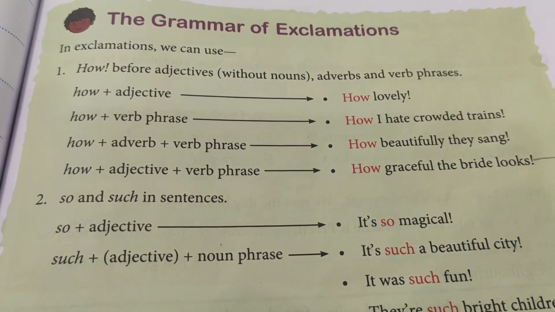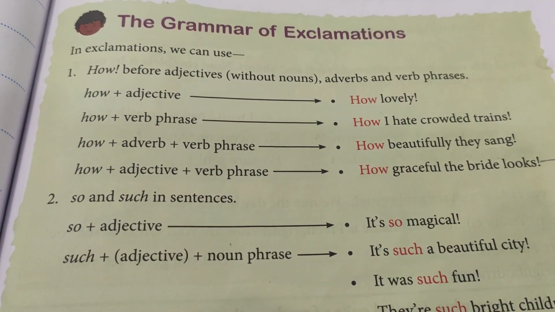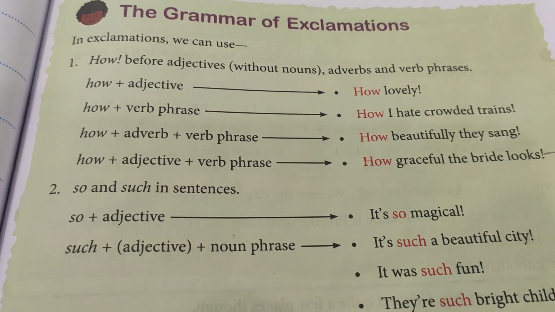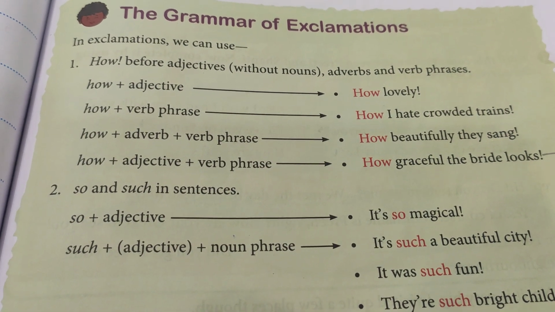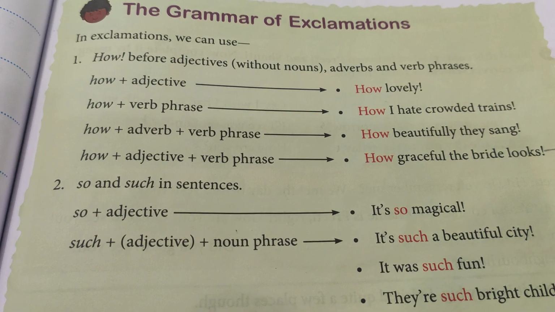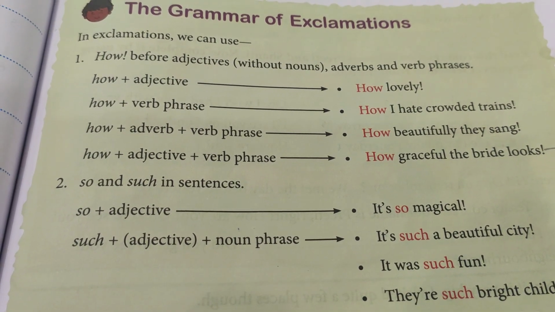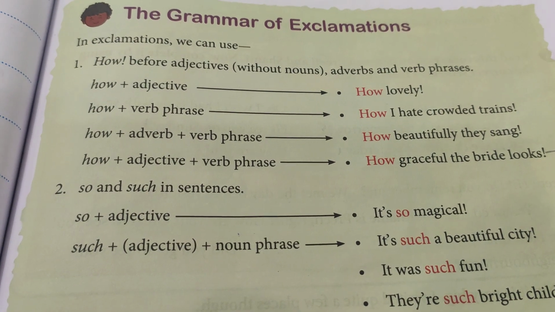Now look at the grammar of exclamations. An exclamatory sentence can be written in different ways by using different things. Mostly we use the interrogative word or pronoun, how or what, in order to start the exclamatory sentence.